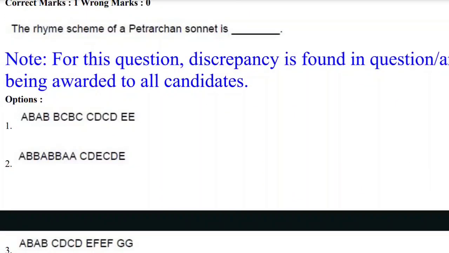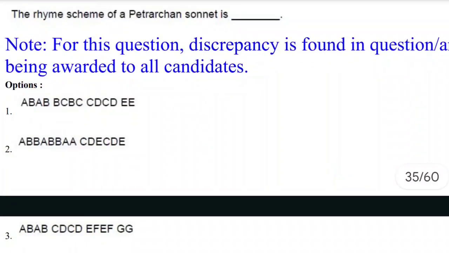The rhyme scheme of a Petrarchan sonnet is dash. Yes, in our previous video we already discussed the rhyme schemes of various sonnets like the Petrarchan sonnet, Spenserian sonnet, and Shakespearean sonnet, right? And here we have a note that a discrepancy was found in the question and answer, so marks will be awarded to all the candidates.